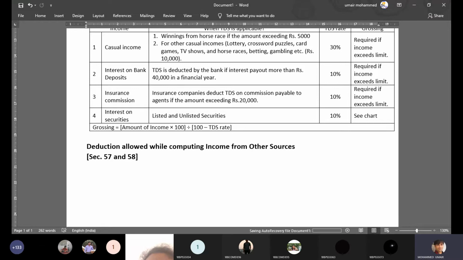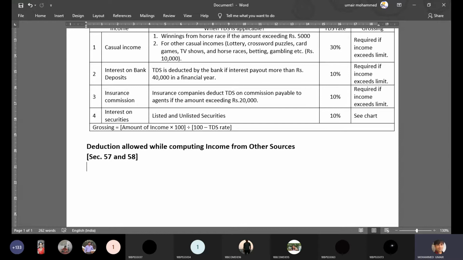So every head of income, what you have learned, what you have studied, has certain permissible deductions. So when we start with income from salary, which is your first head of income, so from gross salary, what are the permissible deductions? The permissible deductions are mentioned under section 16.